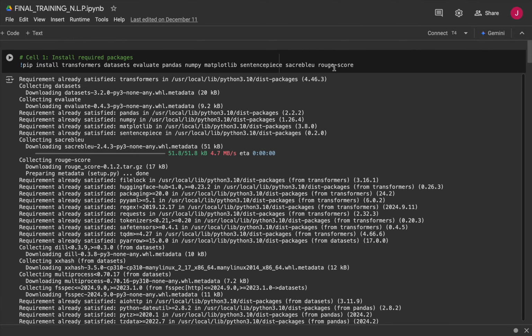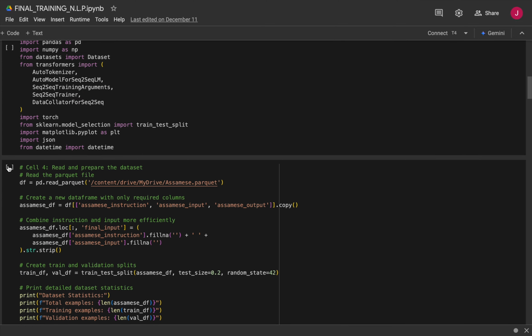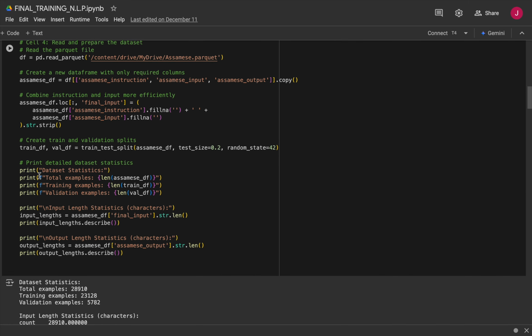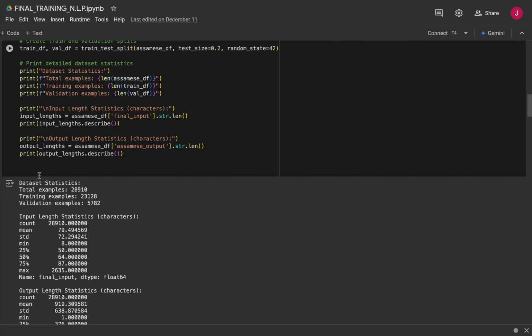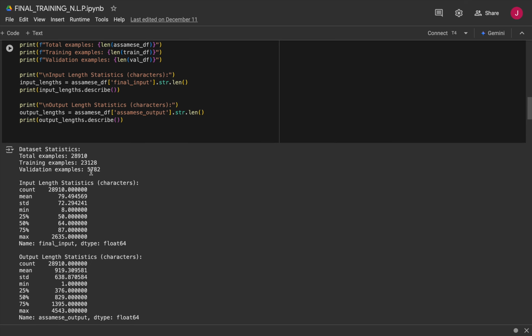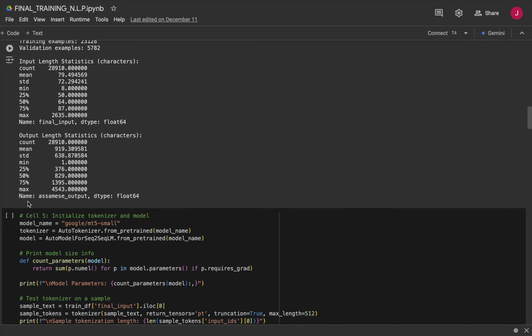First, we imported all the necessary required packages as well as the necessary libraries, and this is what our data looks like. It has approximately 29,000 training examples, as well as nearly 5,000 validation examples.